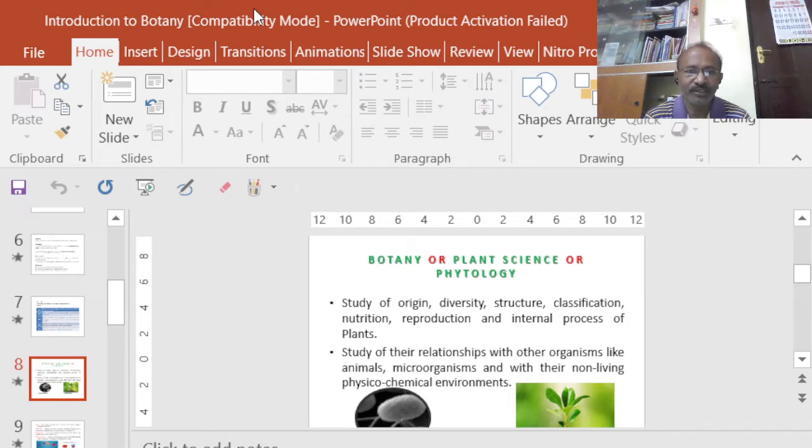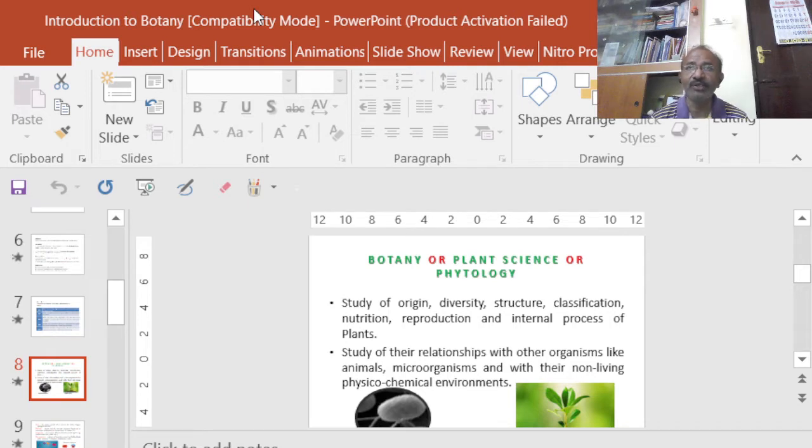It is not only all these; we also study how plants are related to other animals in their surroundings, and also the microorganisms, both the beneficial as well as the harmful microorganisms, and also their non-living physicochemical environments.